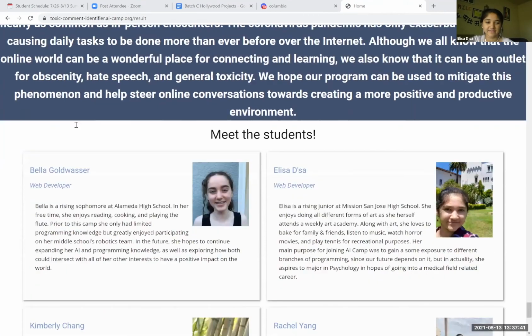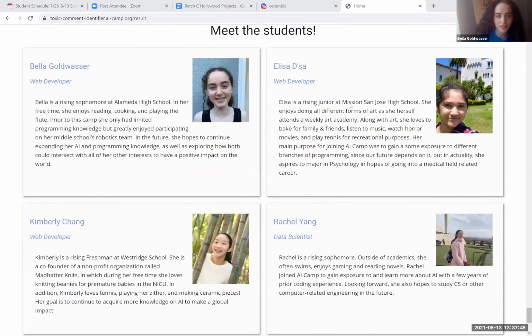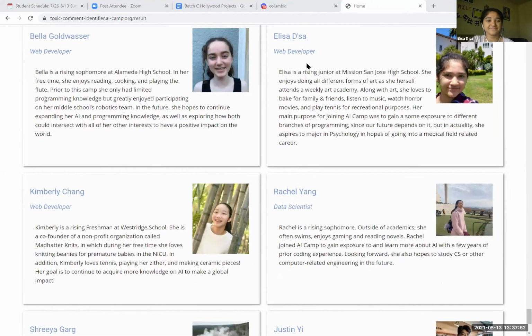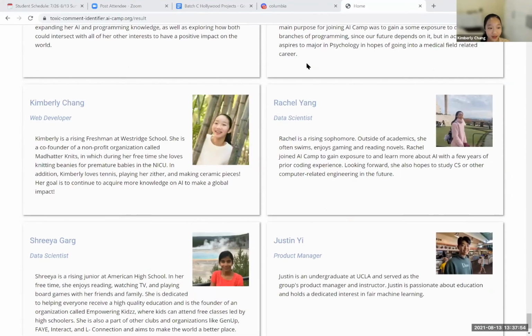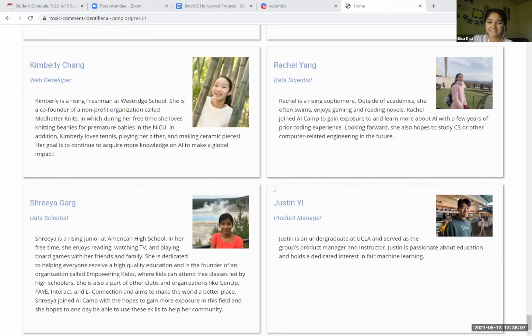Yeah, and this is our team. I'm Bella, and I worked on the web development. I'm Elisa. I worked on web development as well. I'm Kimberly, and I also worked on the web development. I'm Rachel, and I worked on some of the code for the data processing. I'm Shreeya, and I worked on data visualization. And Justin was our amazing instructor.